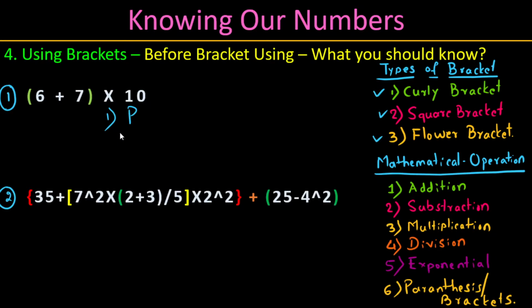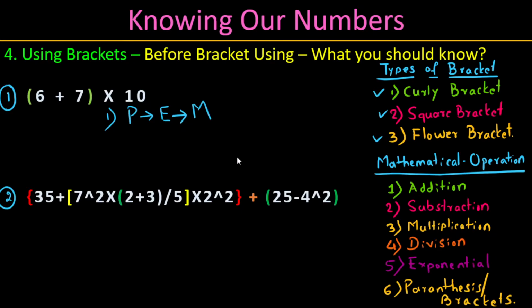We have to pick that bracket, the parenthesis. Whatever operations are there inside, we have to solve first. That is P. Then comes exponential. If an exponential exists within the bracket, we have to solve that as well, in the second priority. And if there is anything outside, we have to solve it too.